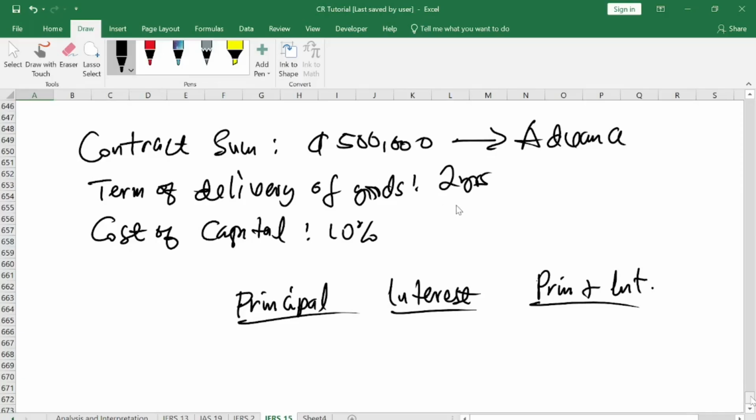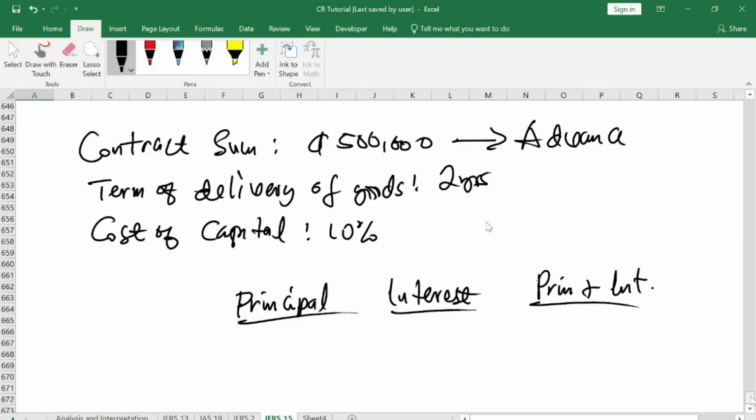In this arrangement under IFRS 15, when you receive money in advance, it is like you walked to a bank to take a loan. That is the principle. So when you receive a customer's money in advance, that money doesn't belong to you. That money will attract interest every year. That's what you should put at the back of your mind.